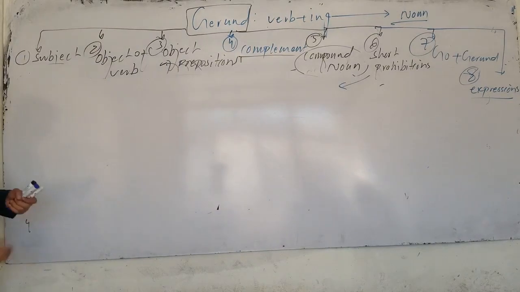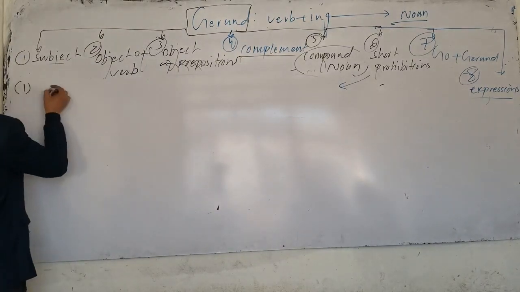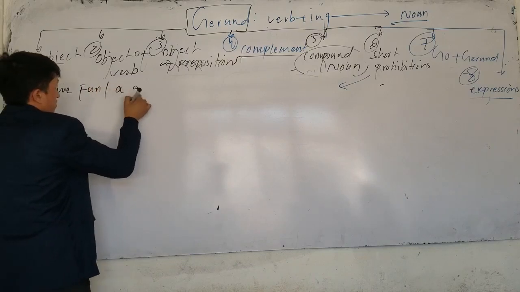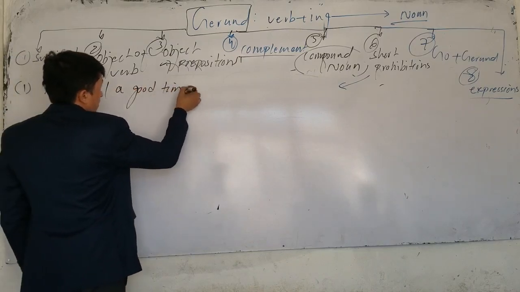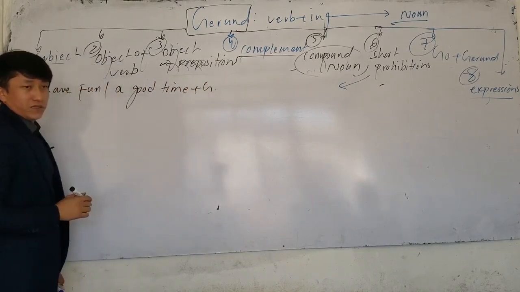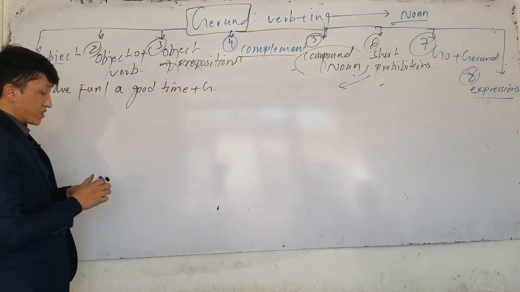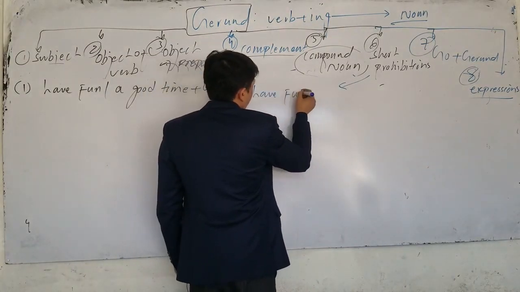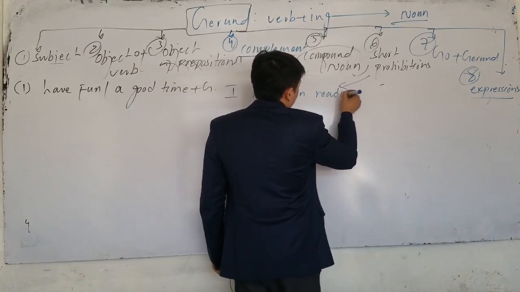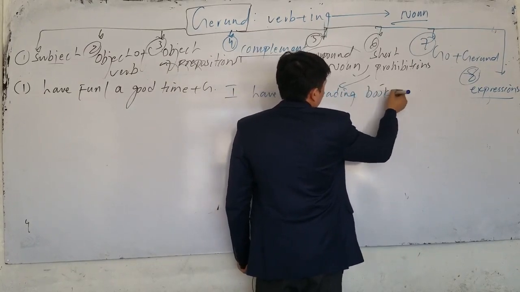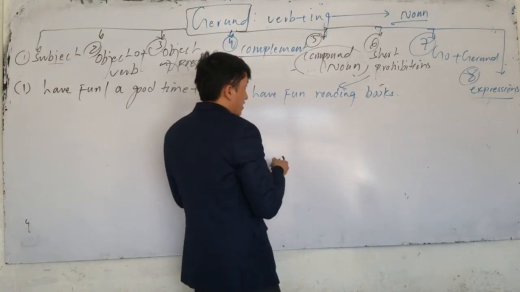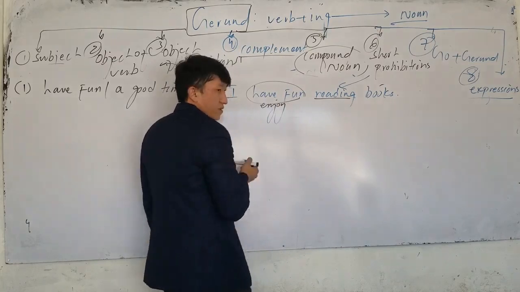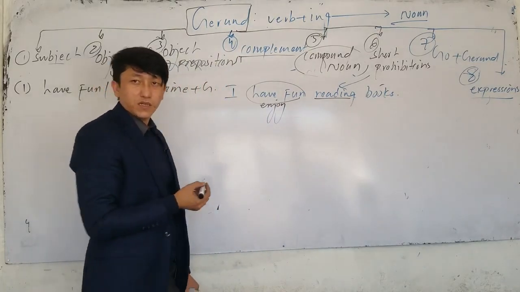Now, number 1, if I use have fun or have a good time plus gerund. If I use this structure, it means that you enjoy. For example, I have fun reading books. In this sentence, which one is gerund? Reading. And have fun means I enjoy. Have fun and have a good time have the same meaning.